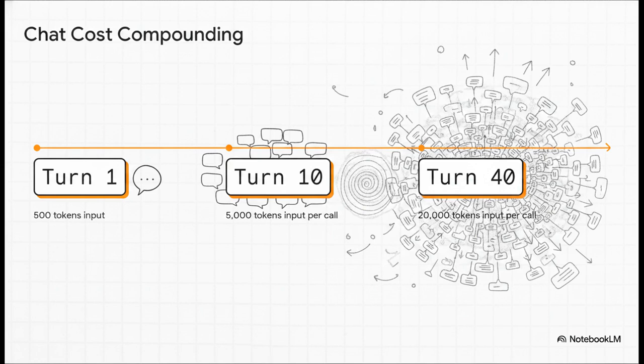Say you have a conversation where each turn adds just 500 tokens. Turn 1? Harmless, just 500 tokens. But by turn 10, you're sending 5,000 tokens for that one single call. Your app is paying to reread everything. Fast forward to turn 40, suddenly your input is 20,000 tokens per turn. The costs aren't growing in a straight line. They're compounding quadratically, totally under the radar.